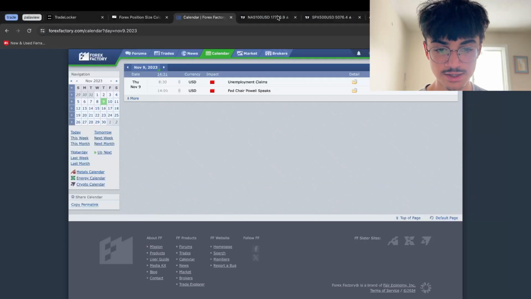But earlier today, when we get to news, Powell was speaking. So when Powell is speaking, I usually don't trade the day at all. I'm leaning towards starting to trade the AM session before because over the last couple weeks when he has spoken, the AM session price action has actually been pretty good. But we'll discuss all that in a minute. So let's get right here onto the news.